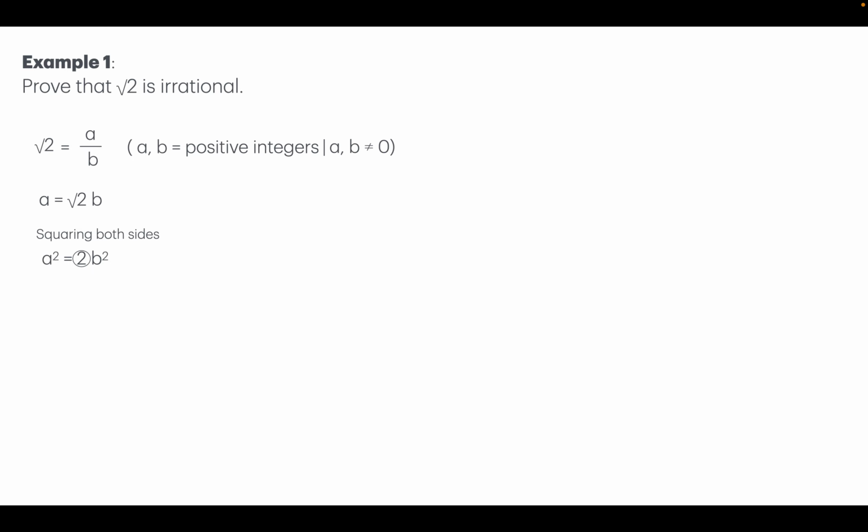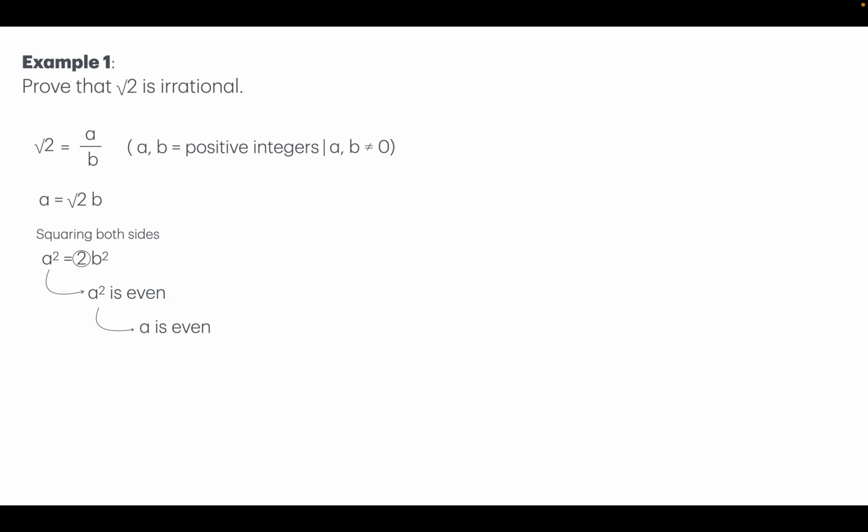That means a square is even because the number a square is 2 times some other number, which is b square. So a square is going to be even, and if a square is even, then a is also going to be even. I mean, you can have a square of a number even when the number is itself even. Otherwise, if it's odd, the square would be odd.